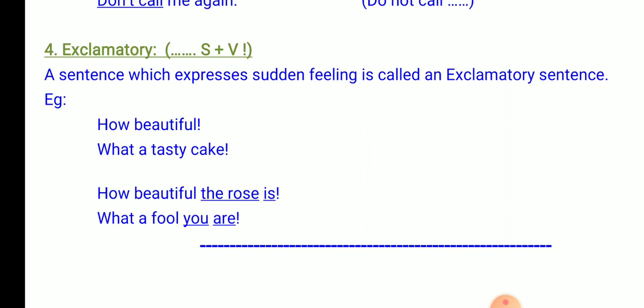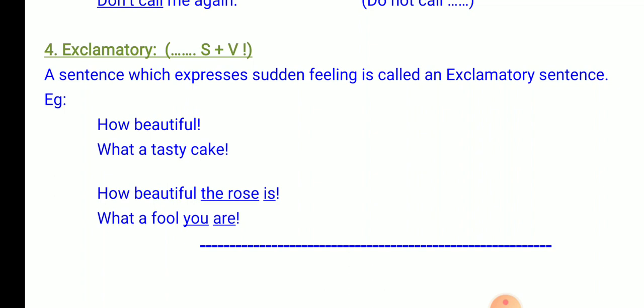Look at the first two examples. How beautiful. In this sentence, there is no subject, there is no verb. In the second example, what a tasty cake, there is no subject, there is no verb. But the subject and the verb are understood.